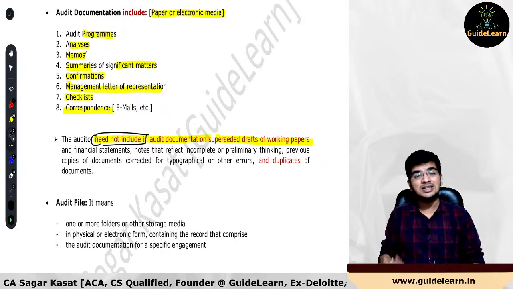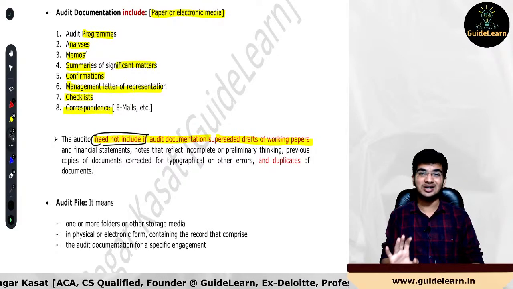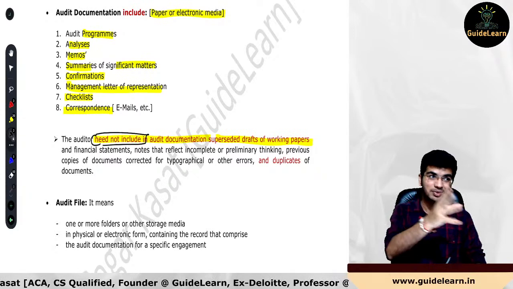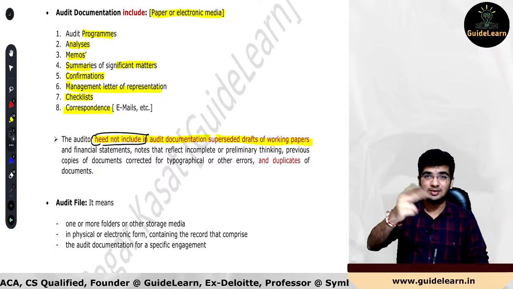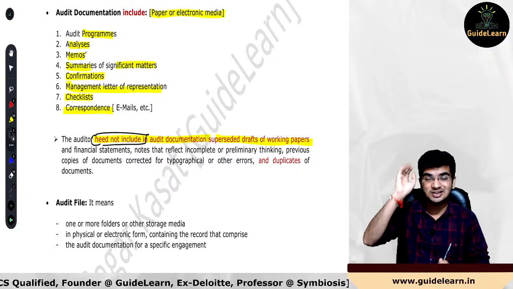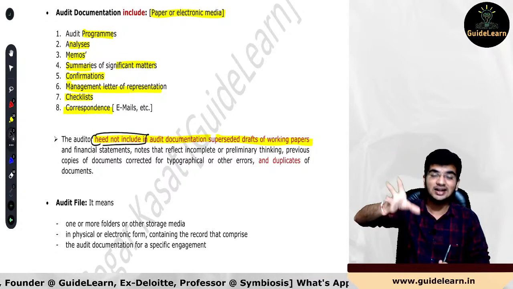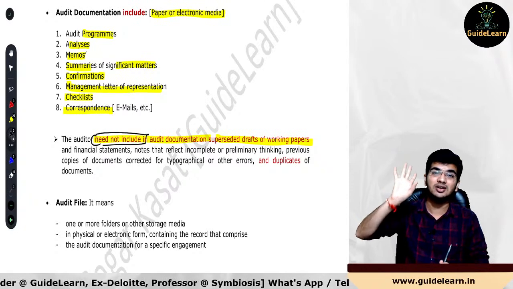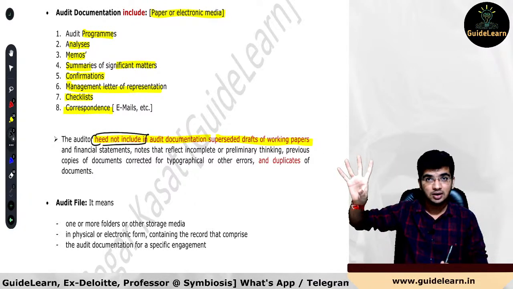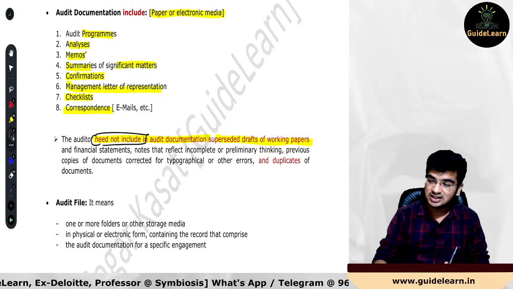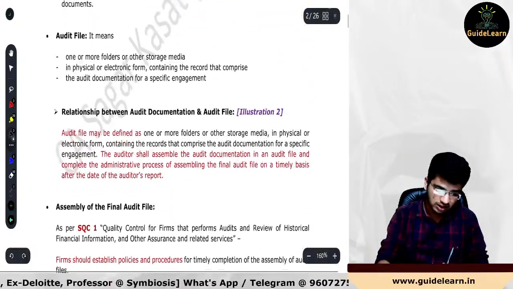Still, if the auditor wants, he can maintain. Yes, absolutely he can maintain. But very important thing, once he maintains and the period of that assembly is over, according to the firm's policy or a maximum of 60 days, whichever is earlier, in that scenario, what shall happen, guys? Come on. In that scenario, you have to maintain. You cannot change that particular documentation for the next 7 years. Are you guys getting my point? For 7 years from the date of auditor's report. I hope you guys are clear.